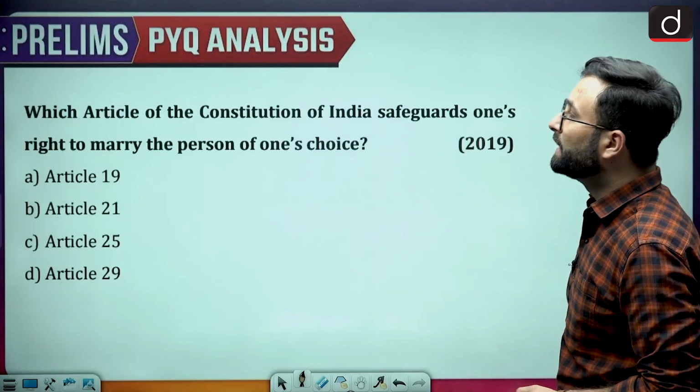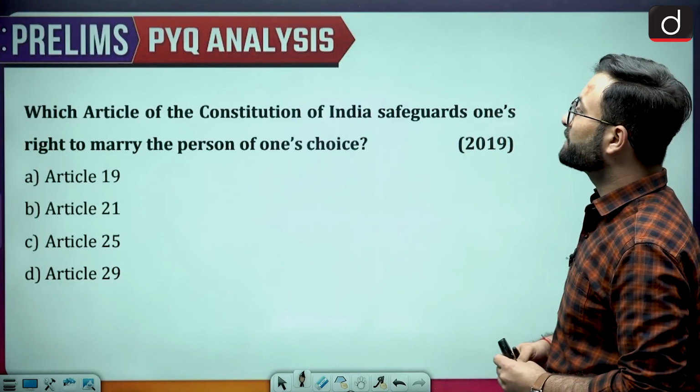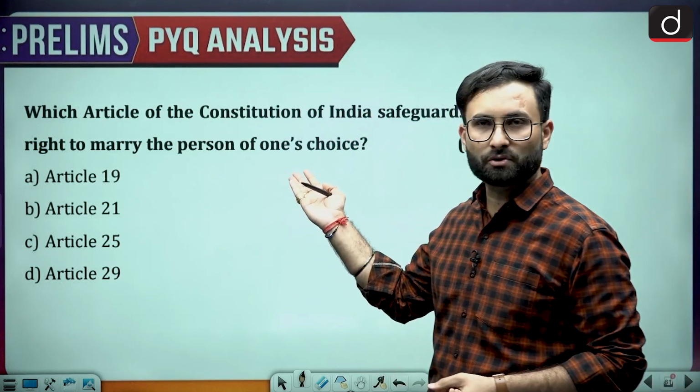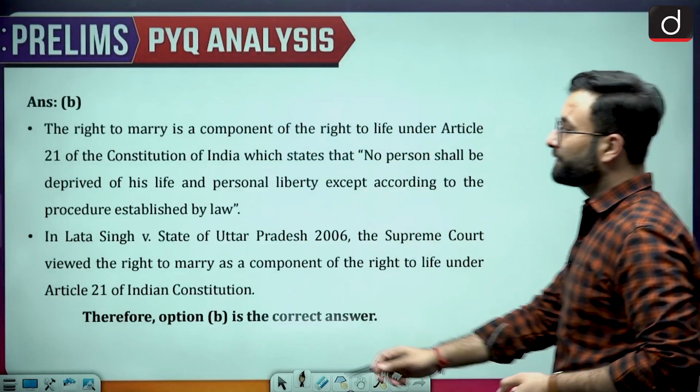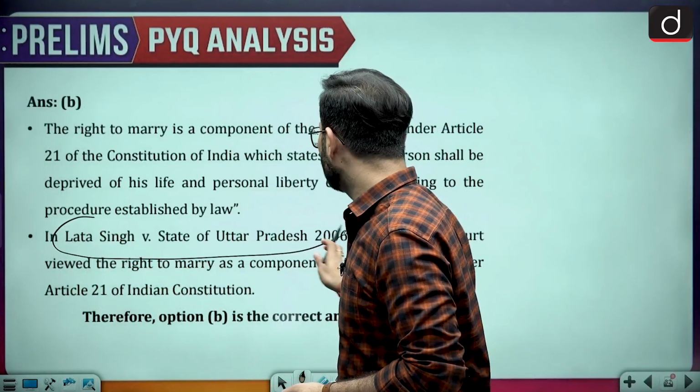Moving further, which article of the Constitution of India safeguards one's right to marry the person of his choice? I have already discussed that, Article 21. Option B would be the right answer. Lata Singh versus State of Uttar Pradesh, this is the case. If you can remember, that would be good.